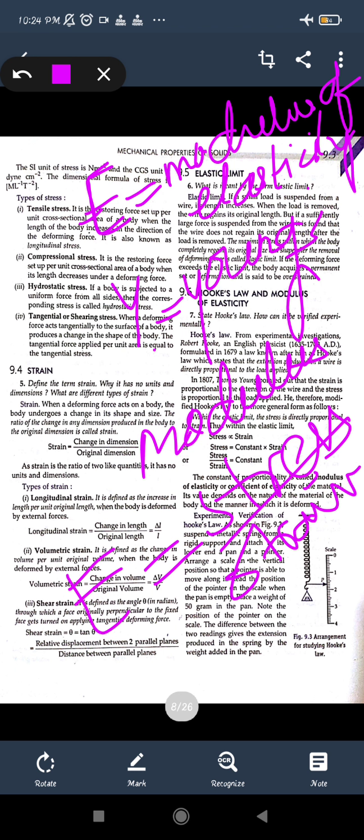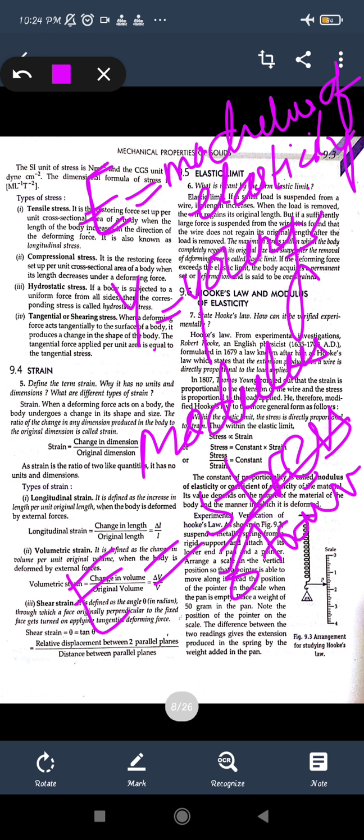As for its unit, stress is given as Newton per meter square. The strain is unitless, so it does not have any unit, so the unit will be only Newton per meter square.